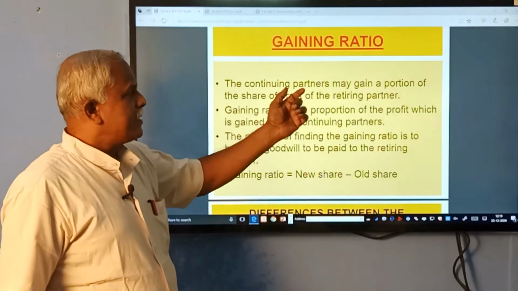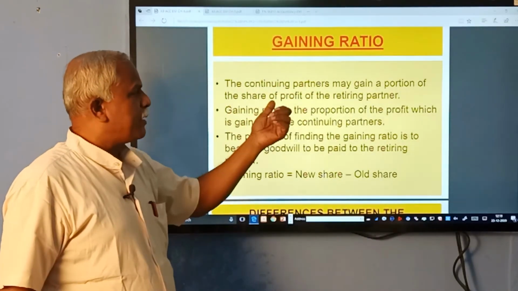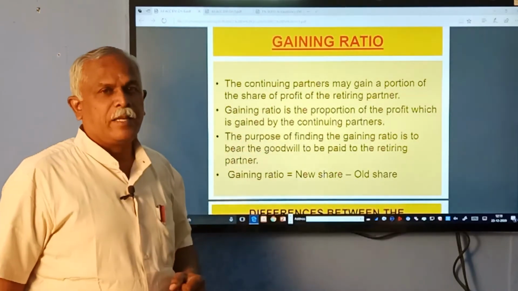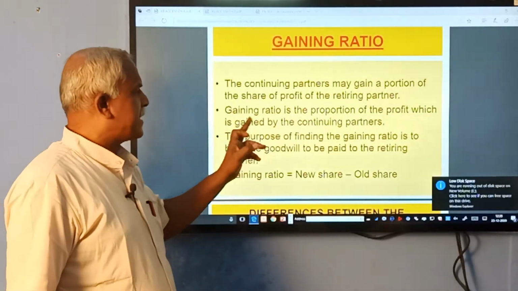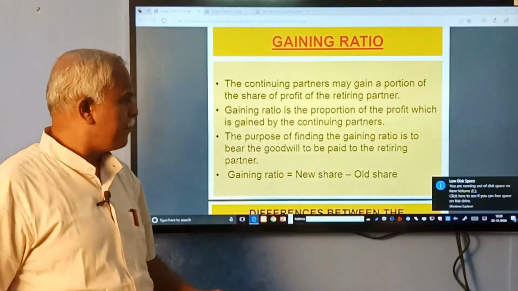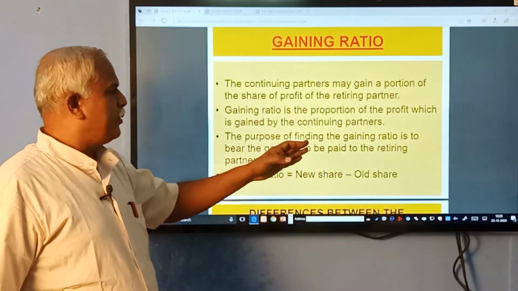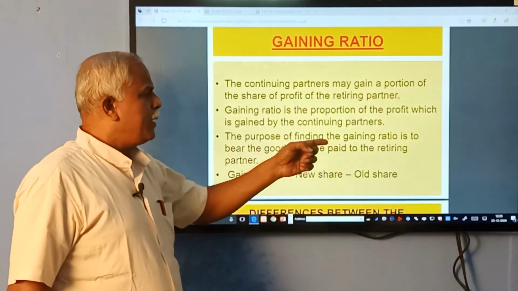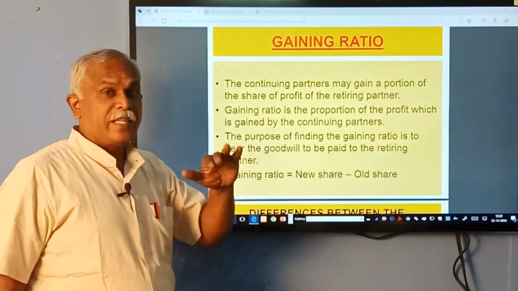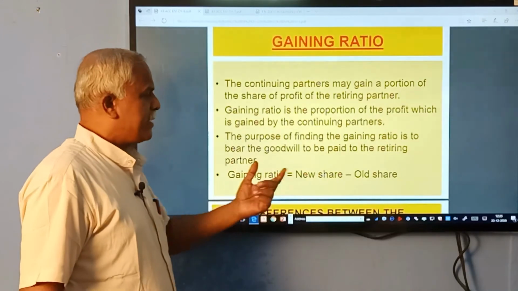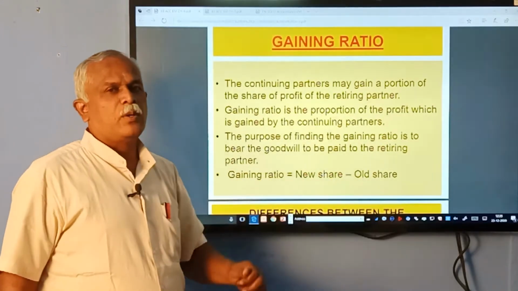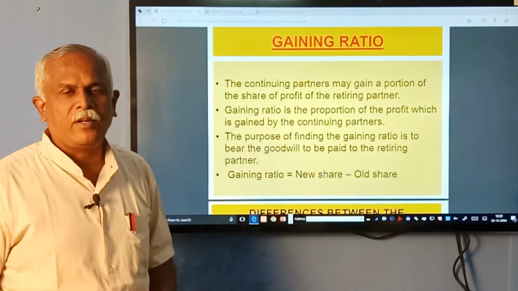The continuing partners may gain a portion of the share of profit of the retiring partner. It is the proportion of profit which is gained by the continuing partners. The purpose is to bear the goodwill to be paid to the retiring partner. So, the retiring partner has to be compensated. Gaining ratio is new share minus old share. So, do you understand the meaning of it?